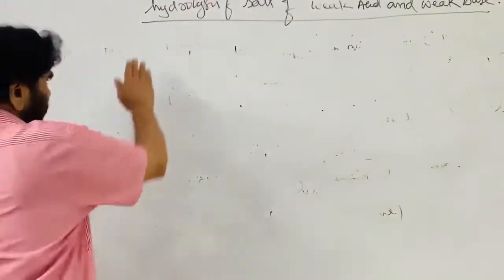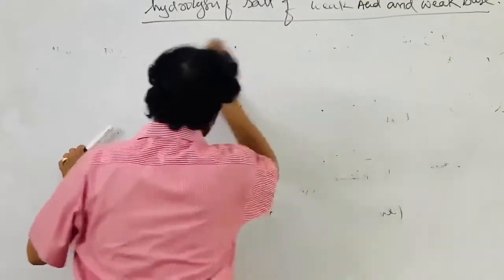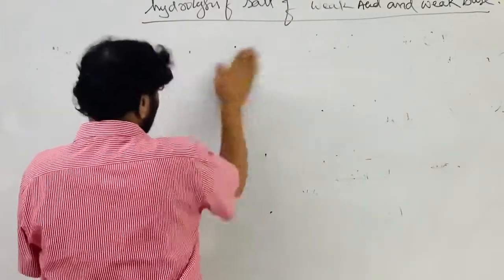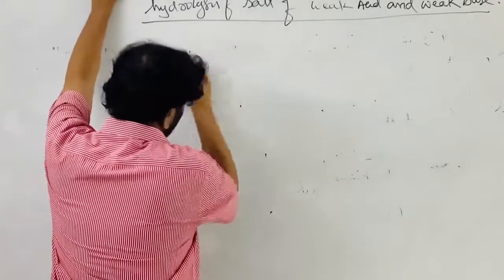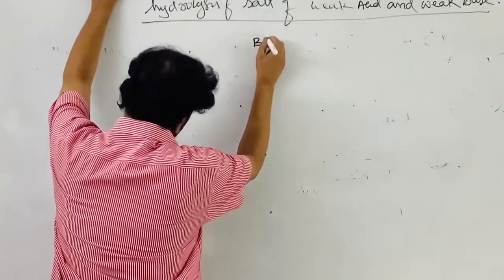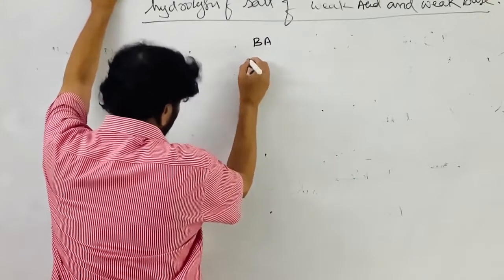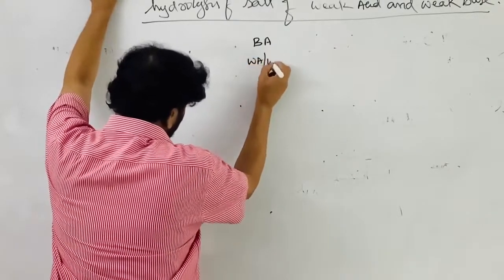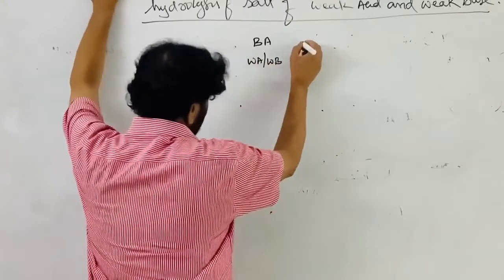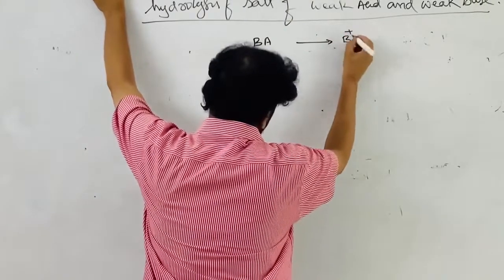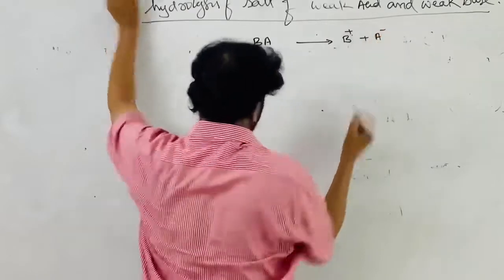Now, if you come to ammonium acetate or anything that is a salt, BA is the salt of a weak acid and a weak base. When added to water, it undergoes dissociation into B plus ion and A minus ion.